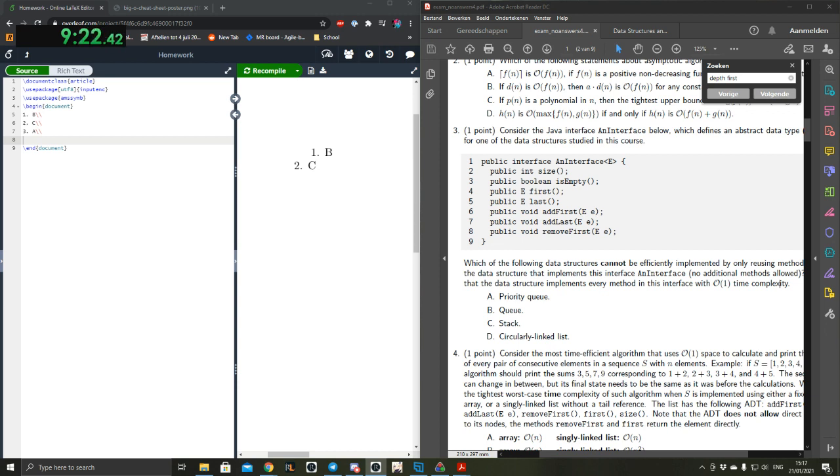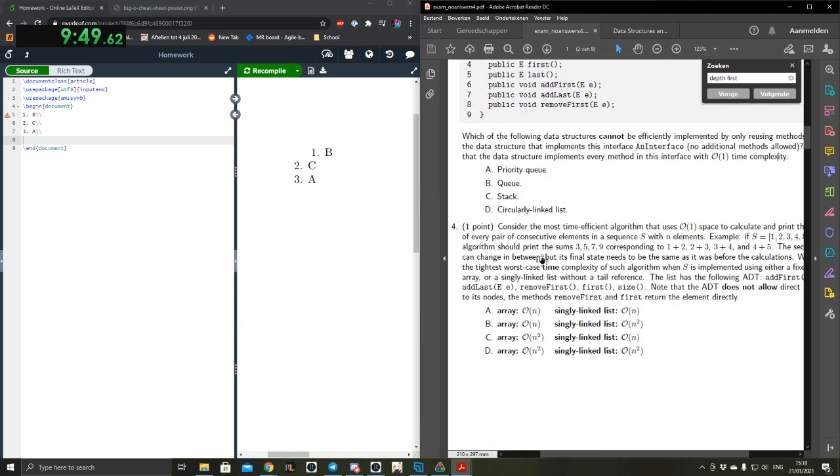But this interface isn't a priority queue anyway because all operations are log n, but these ones are O1, so we have to change them. But you can't use any additional methods or additional stuff. It's just, if you have this interface, can you make a priority queue out of this? Yeah, you can just add first instead of doing heapify on something.